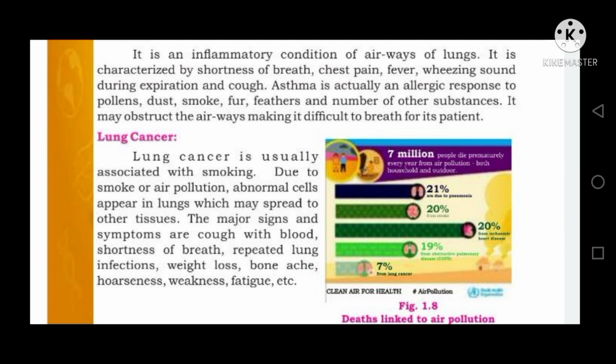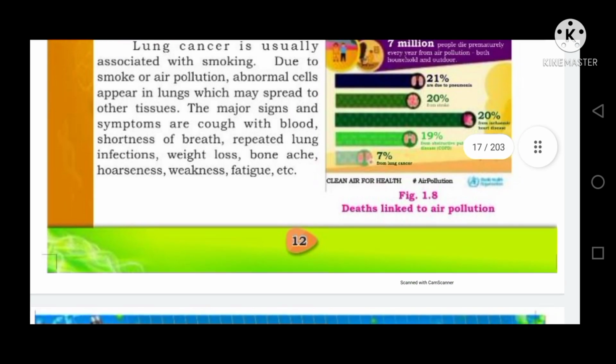The major signs and symptoms are that the patient will suffer from cough with blood, shortness of breath, repeated lung infection, weight loss, bone ache, and worse, weakness and fatigue.